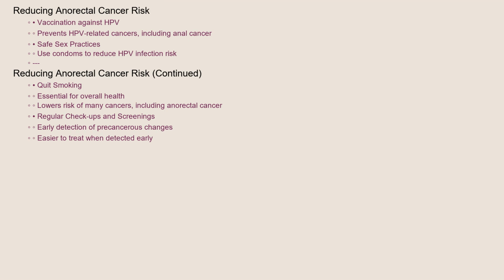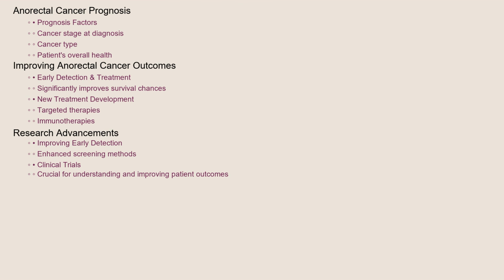The prognosis for anorectal cancer depends on several factors, including the stage of the cancer at diagnosis, the type of cancer, and the patient's overall health. Early detection and treatment significantly improve the chances of survival. Recent research is focused on developing new and more effective treatments, including targeted therapies and immunotherapies. Researchers are also exploring ways to improve early detection through improved screening methods. Ongoing clinical trials are crucial for advancing our understanding of anorectal cancer and improving patient outcomes.